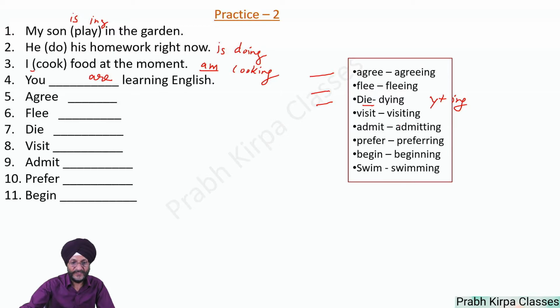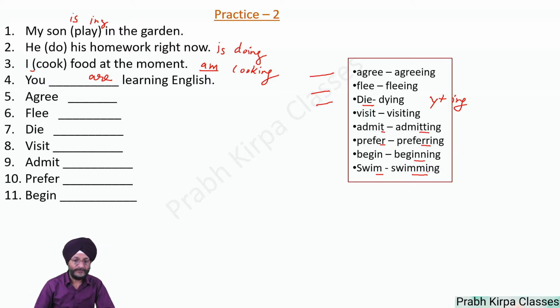Visit becomes visiting, admit becomes admitting, where the t has been doubled. Prefer, the r has been doubled and ing has been added. Begin becomes beginning, double n has been made. In the case of swim, m has been doubled.